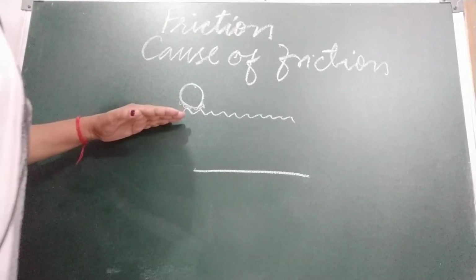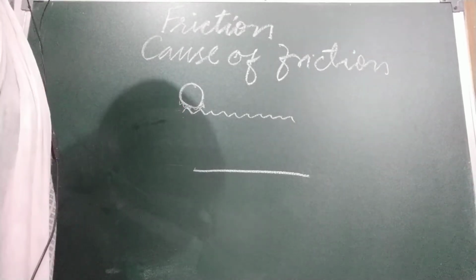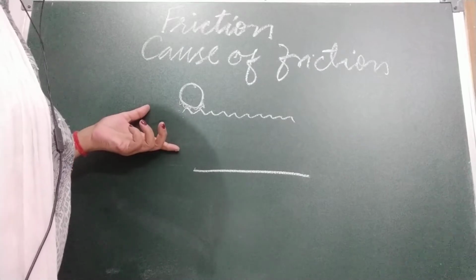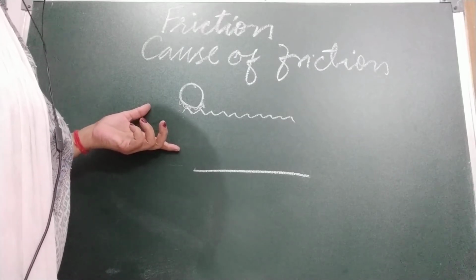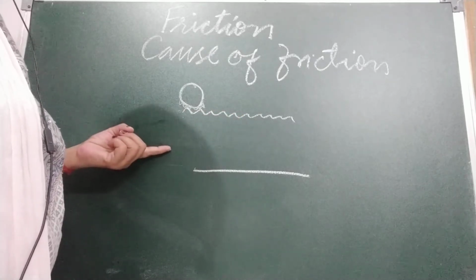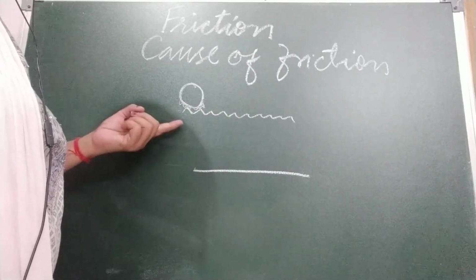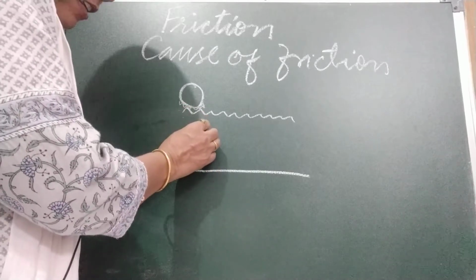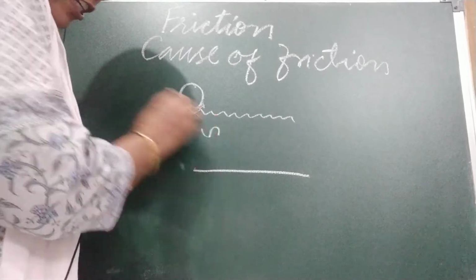Suppose this is a table. With a powerful magnifying glass we will notice that it is rough and has very small irregularities in the form of grooves and ridges. This is a groove, this is a ridge.